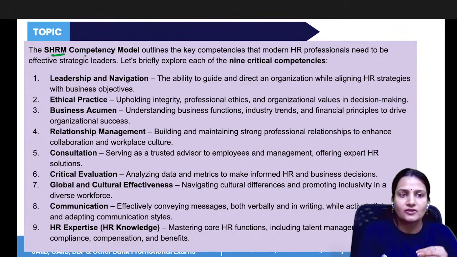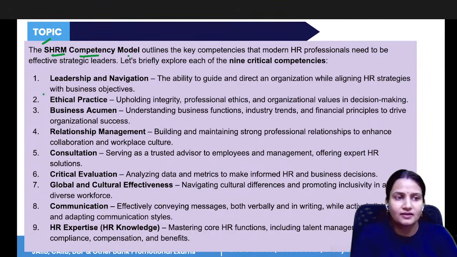Now, next, what are the competency models? So, strategic HRM competency models are there. These are the 9 types of competencies that HR professionals should have, so they can become good leaders of the company. So first is leadership and navigation. Leadership and navigation means giving direction. It is the ability to guide and direct an organization while aligning HR strategies. So it says leading people and helping the company so that they can achieve their goals.